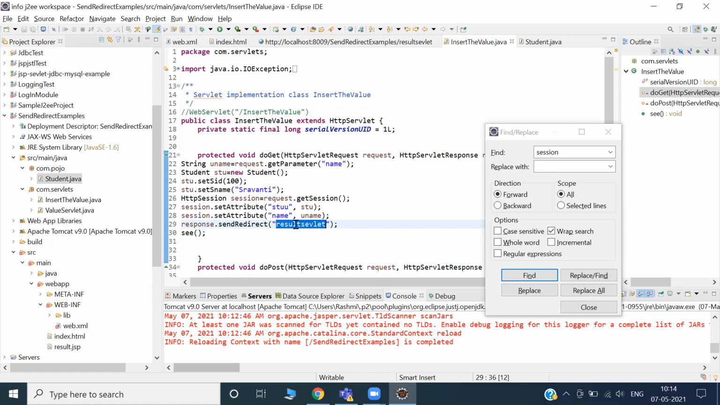We are transferring the data to another servlet. So how to get the information? Copy and search here, web.xml.